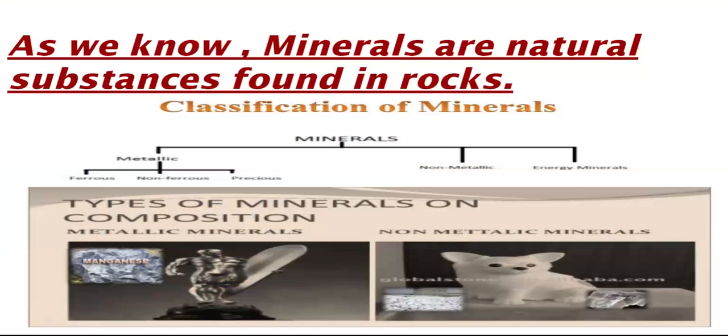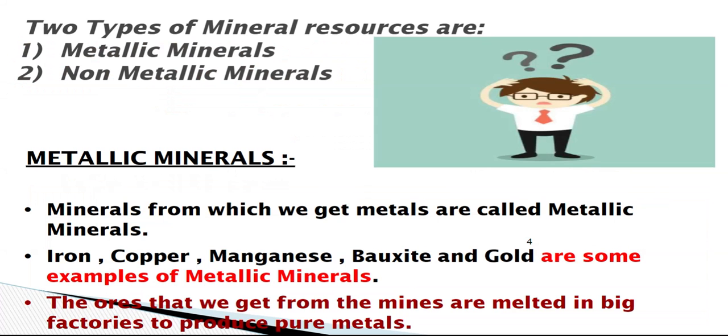As we know, minerals are natural substances found in rocks, and minerals are broadly divided into two parts. Number first is metallic and number second is non-metallic. Now, as you all know, the minerals from which we get metals are known as metallic minerals. Now children, when you write the differentiation between metallic minerals,